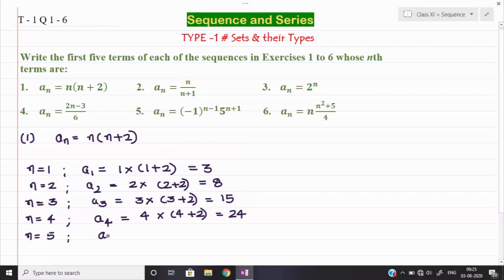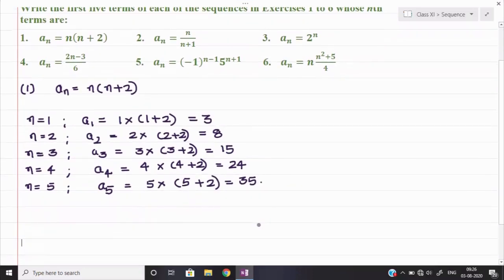So a5 will be equal to 5 into the bracket 5 plus 2. 5 plus 2 is 7, 7 into 5 is 35. Okay, so now this is the answer of the first question. 3, 8, 15, 24 and 35 is your answer.